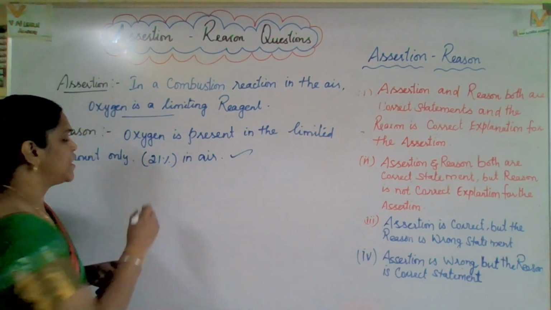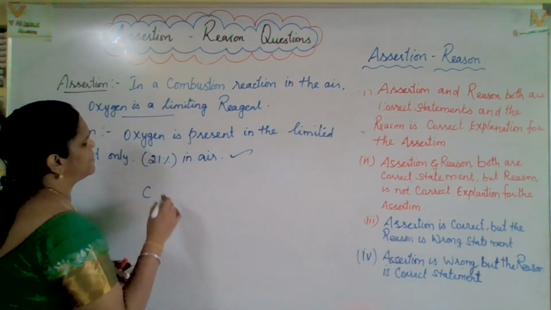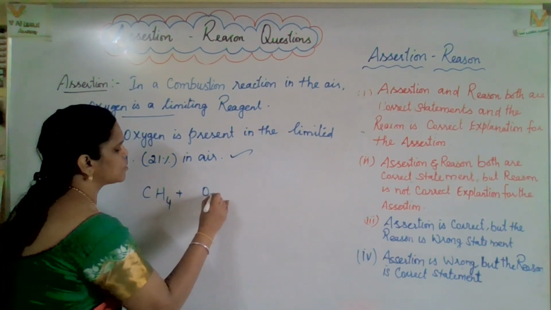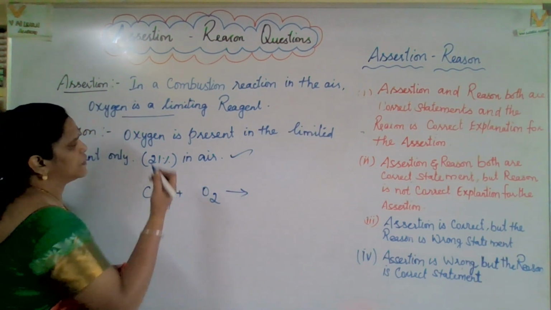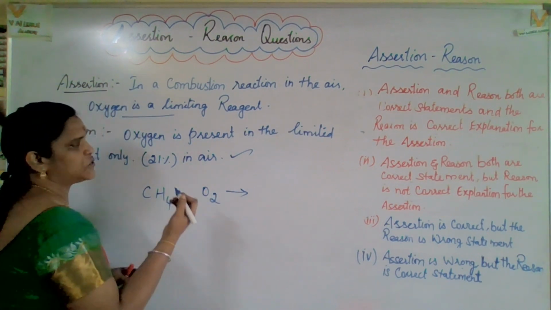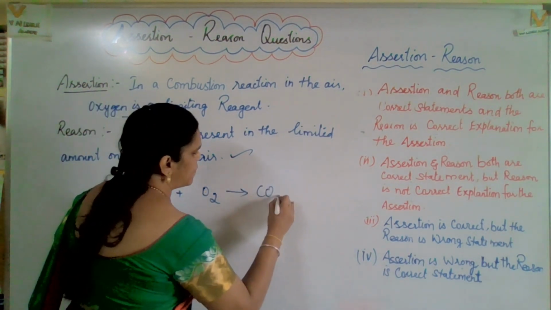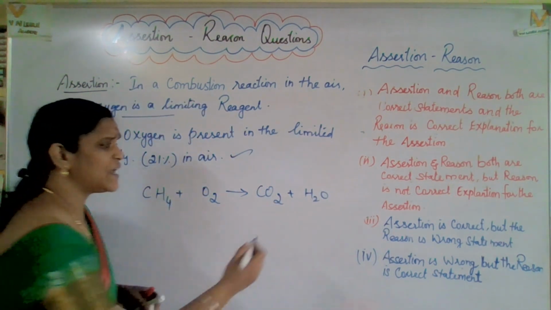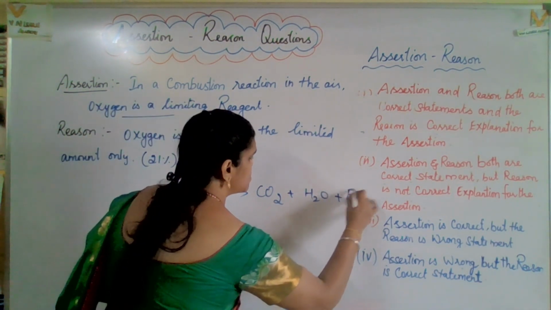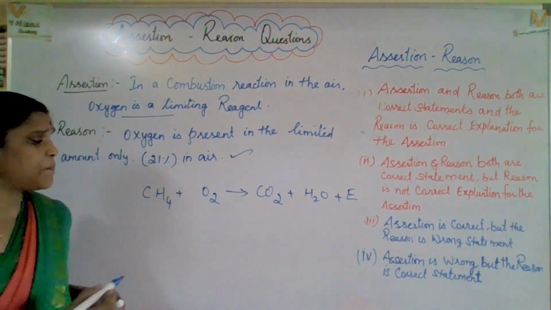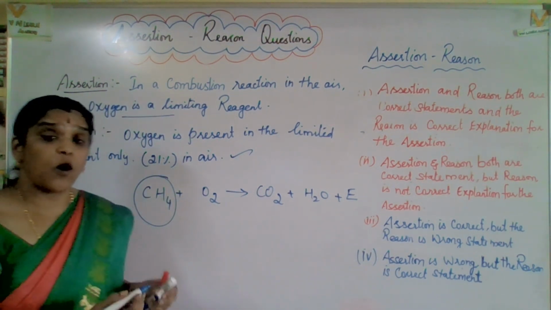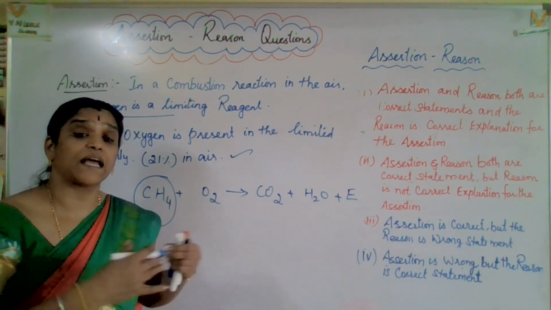Why? Now, for example, let us take fuel, say methane. Methane combines with oxygen for burning, a complete combustion reaction, and you will get carbon dioxide and water, and excess energy is produced. That depends upon how much methane you have taken, because the methane is completely consumed.